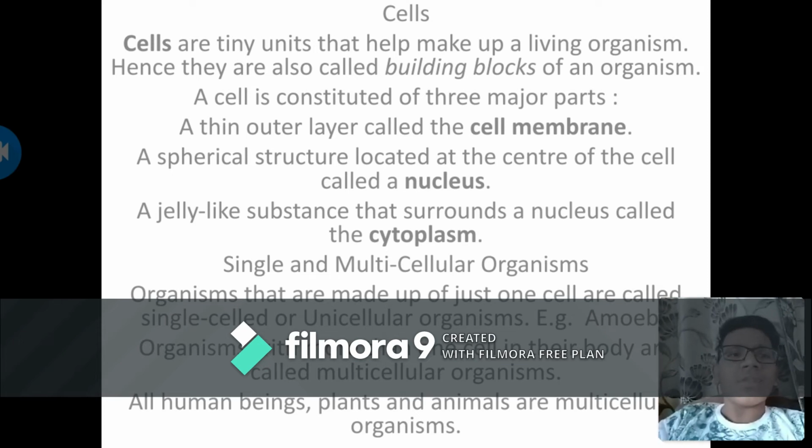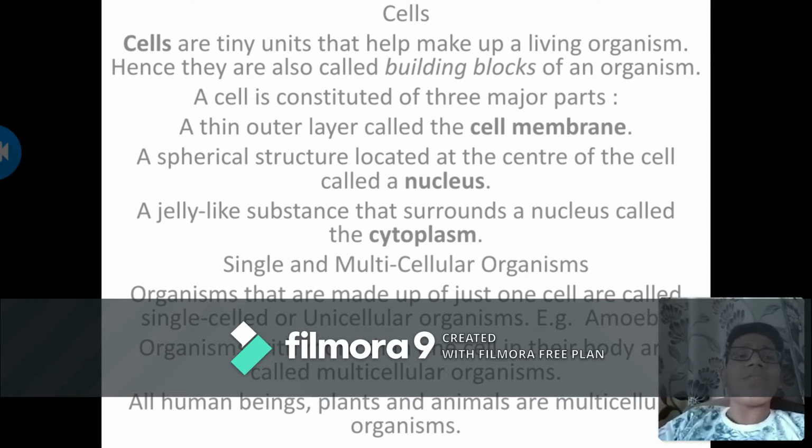A cell is constituted of three major parts. A thin outer layer called the cell membrane. The cell membrane protects the inner parts of the cell. A spherical structure located at the center of the cell is called the nucleus. The nucleus is like the brain of the cell, because as we have a brain, we are able to control ourselves. That's why to control a cell, you need a nucleus.